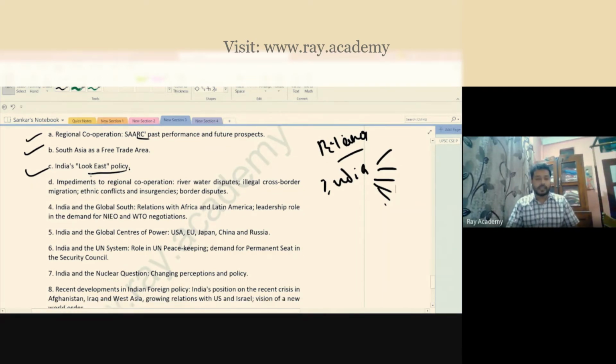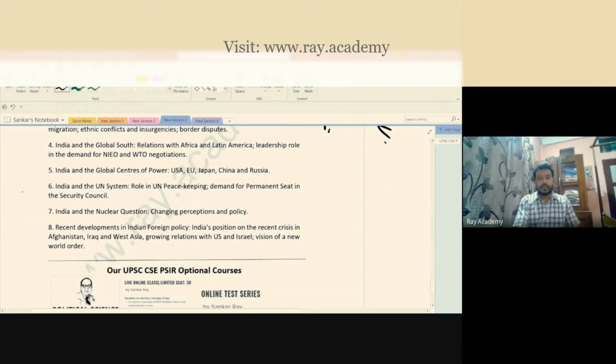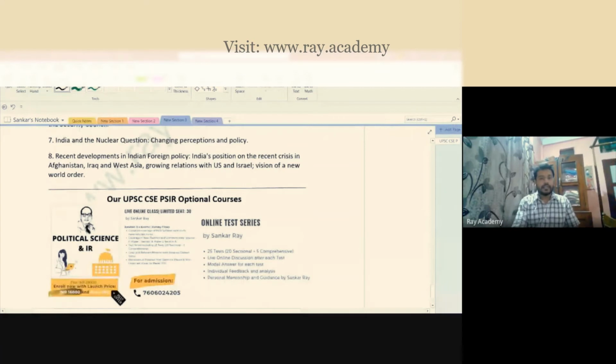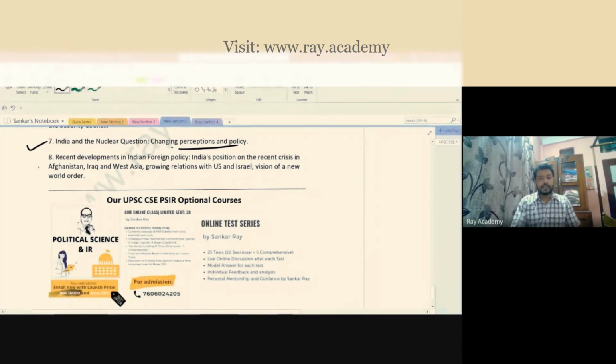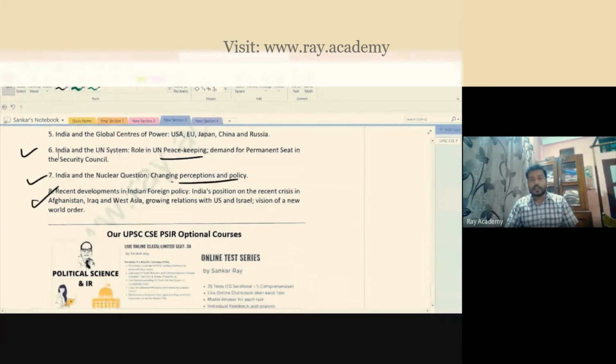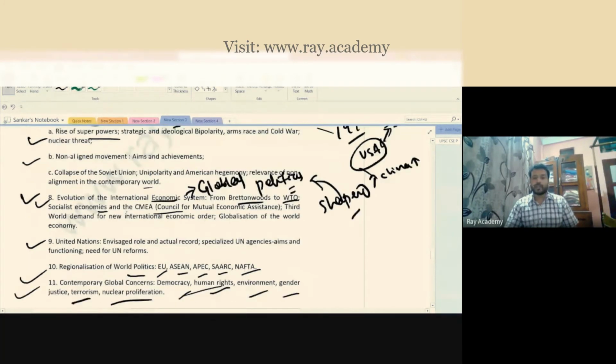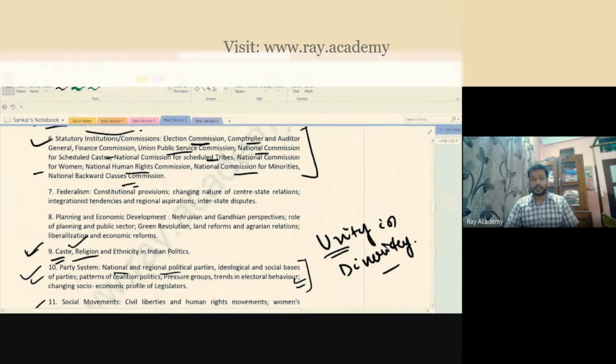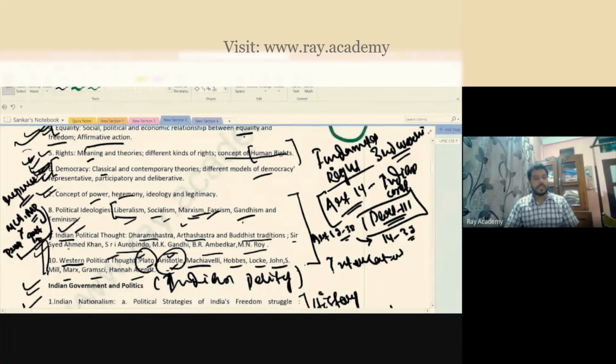Then you have India as a part of united systems like the UN peacekeeping force, and India and the nuclear questions changing the perception of the policies. Then you have the recent developments in Indian foreign policies, and US, Israel, how they are behaving. So this is your overall syllabus for your political science PSIR optional.